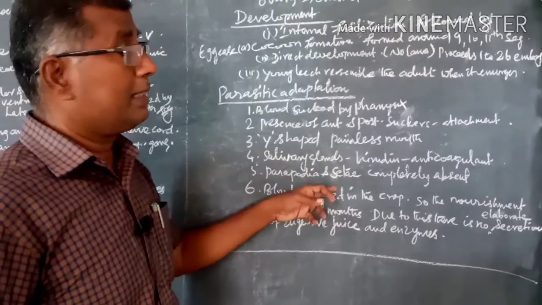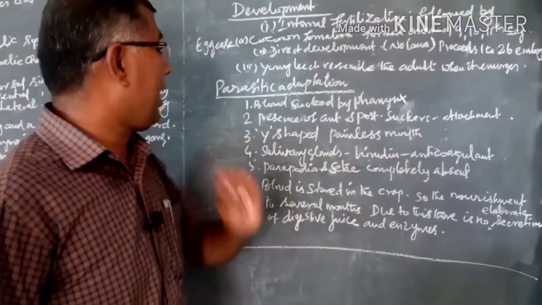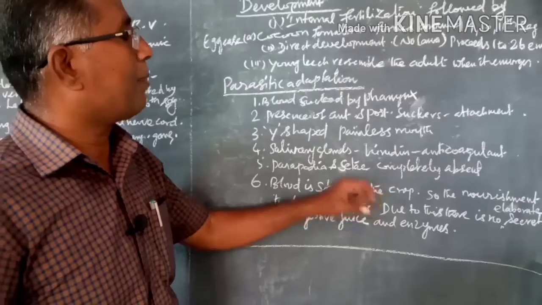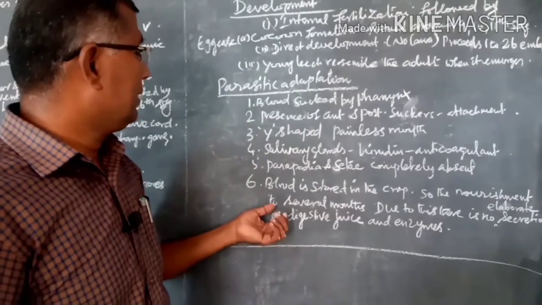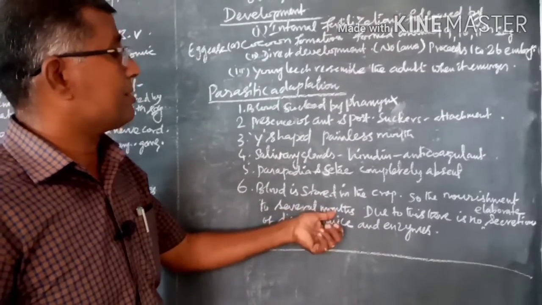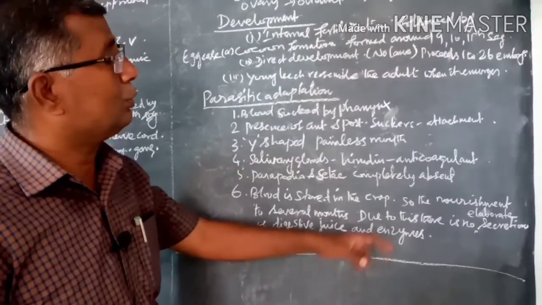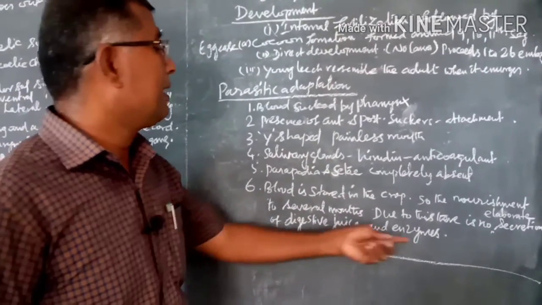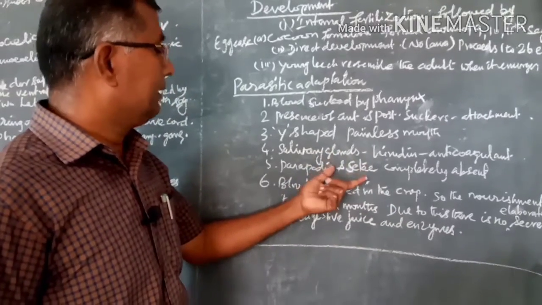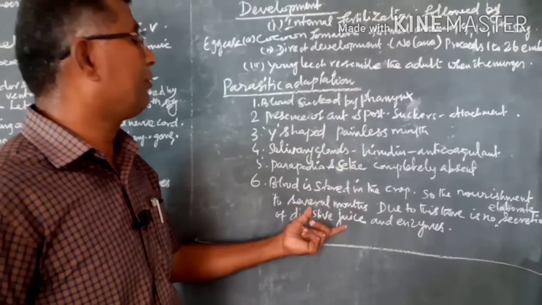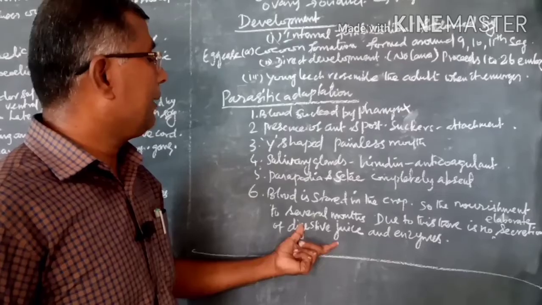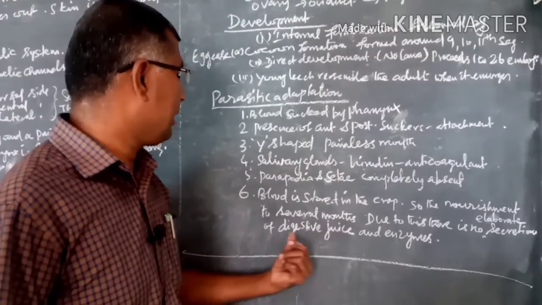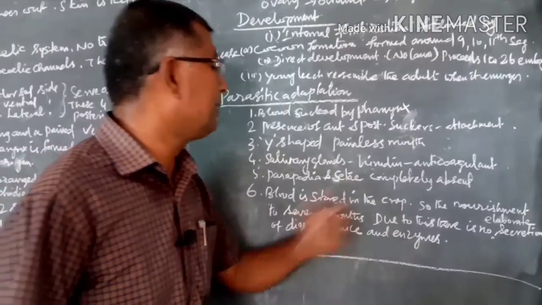Then parapodia and setae are completely absent. Then the blood is stored in the crop, which provides nourishment for several months. Due to this, there is no elaborate secretion of digestive juices and enzymes because they receive already digested food, that is nothing but the blood. So that is why it does not have a number of digestive juices and enzymes.